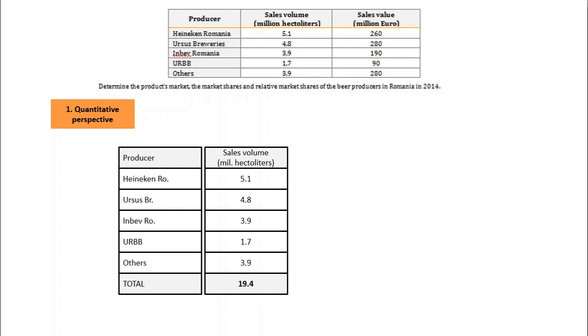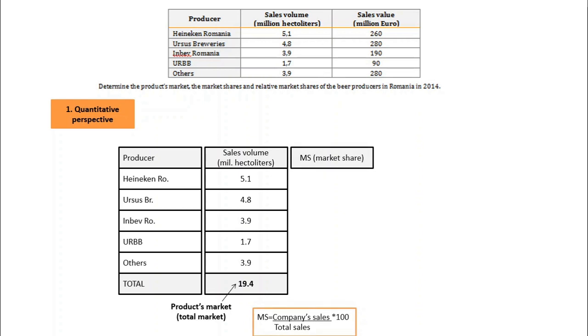What represents this total? This 19.4 million hectoliters? The total sales or total market or products market. Now that I have the sales for each company and I have the sales of the market, I can compute the market share.